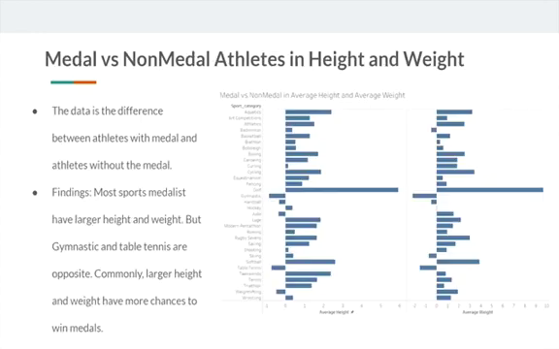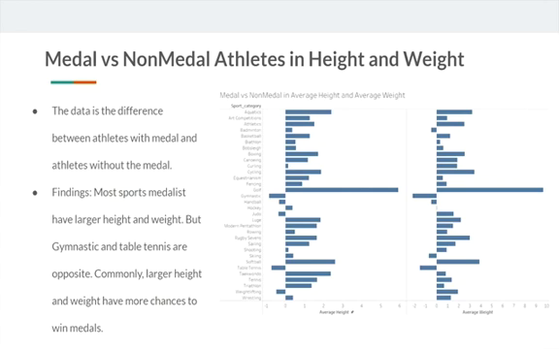And the second factor is the athletes' average height and average weight. This data is the difference between the athletes with a medal and without a medal. And we can find that most sports medalists have larger height and larger weight. For example, in golf, the athletes with a medal have more height and more weight, so that they can have a wider vision and hit the ball accurately.